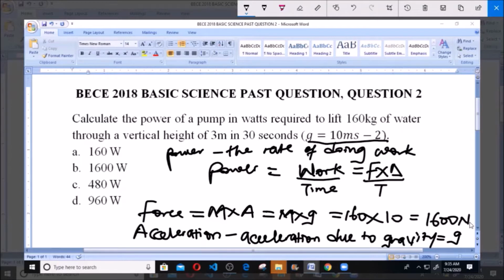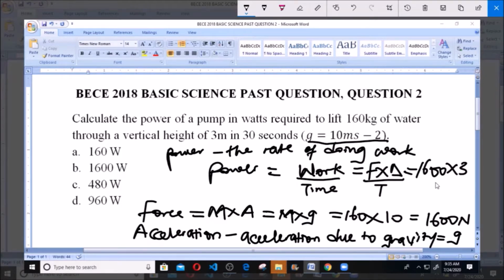1600 Newton. So our force is equal to mass times acceleration due to gravity, and our mass is 160 kg, times 10, which is the acceleration due to gravity, to give us 1600 Newton. So therefore our force is equal to 1600 Newton. So 1600 multiplied by our distance, which is 3 meters.